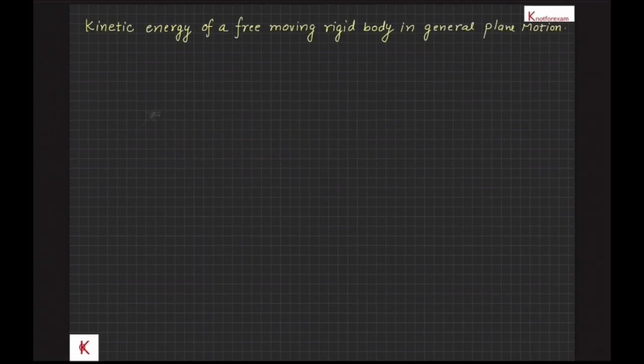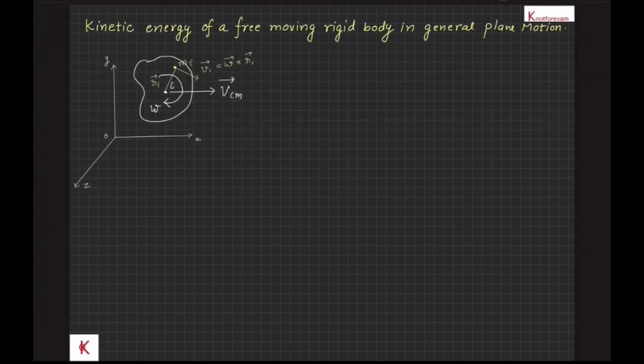Let's take a look at the given figure of a free moving rigid body in general plane motion having angular velocity omega perpendicular to the plane of motion, and let velocity of center of mass be vcm vector. Let component of position vector with respect to center of mass of ith particle perpendicular to center of mass axis be ri vector. Then velocity of ith particle with respect to center of mass axis, or with respect to center of mass, both are same, is vi vector equal to omega vector cross ri vector, which has the magnitude omega into ri.